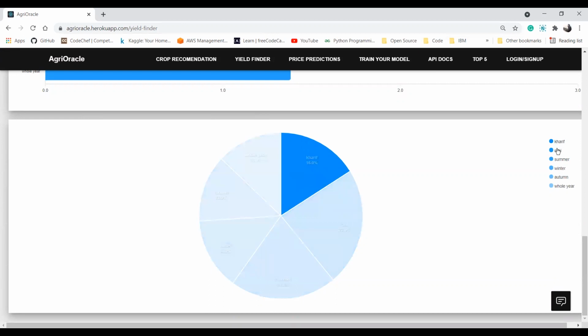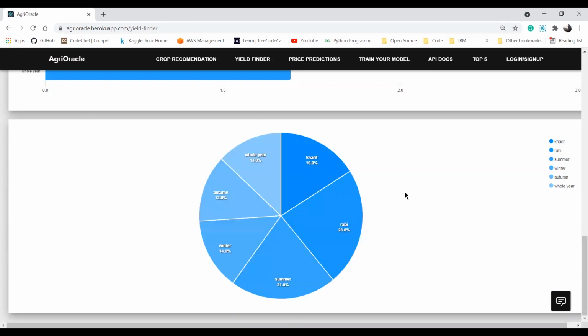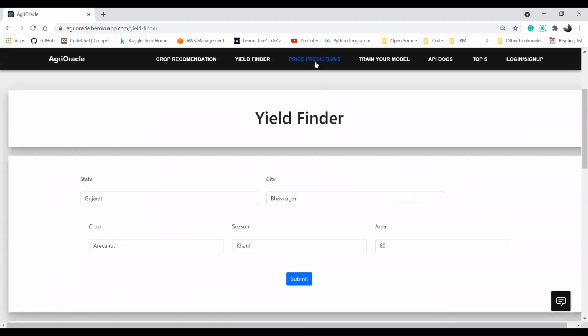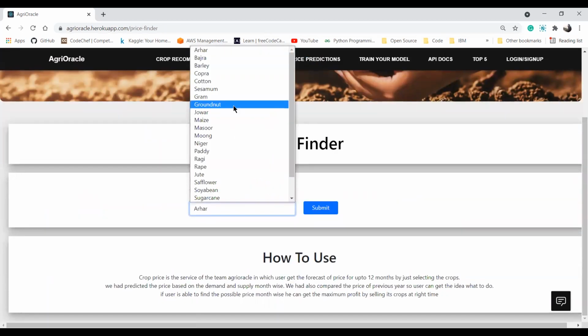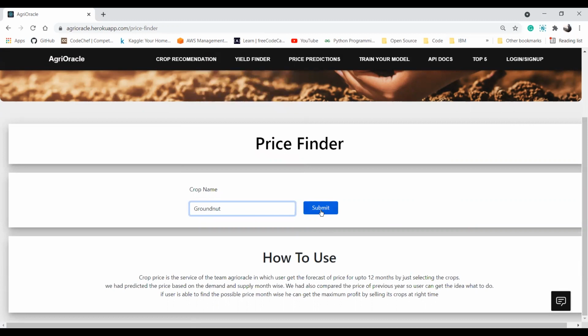Here is the information you can see. Now the third service is price prediction. I'll enter my crop name as groundnut and then I'll click on submit. Before that, you can see that the instructions are provided to you on how to use a particular service, so you can go through them. I'll click on submit.